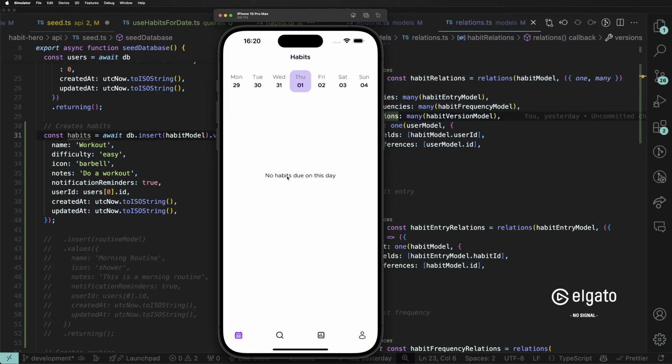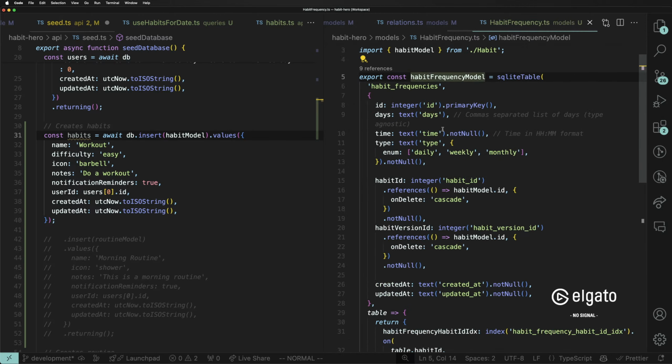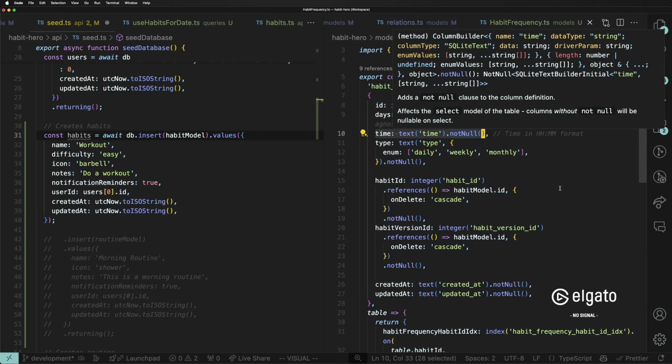Let's change it to 7 or 5, or let's do it in the morning at like 8 in the morning, right? You want to change that habit. You want to change its frequency, right? So that's the habit frequency model over here. You want to say that the time is no longer at 6 o'clock. It's now at 8 in the morning. Or it's no longer Monday, Wednesday, Friday, it's on some other day.